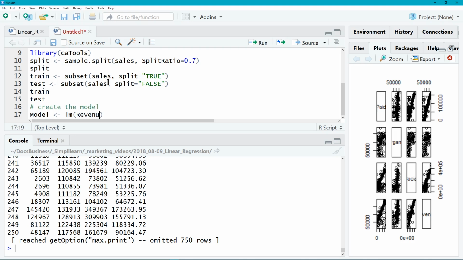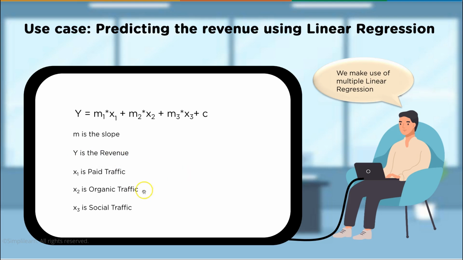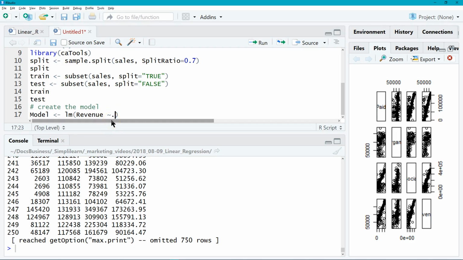And revenue happens to be the main variable that we want to track. So if you remember correctly from our formula, Y is the revenue, and then X1 is our paid traffic, X2 our organic traffic, and X3 our social traffic. So Y is what we want to predict in here. And then you'll see this notation where we have our tilde and the period, which means we're going to match up the revenue lines with the lines of the data we're putting in here. And then I'll put comma, and then data equals train. And of course that's the training data that we created.